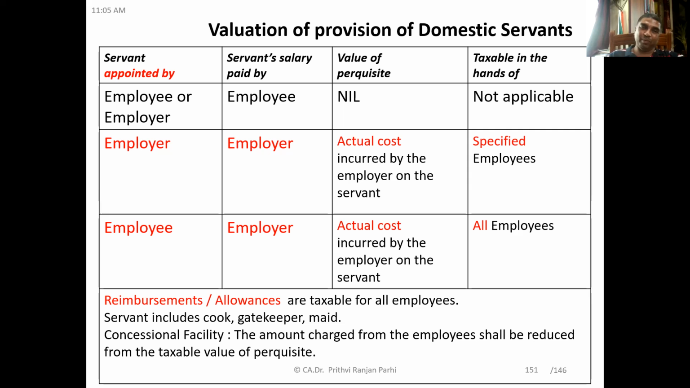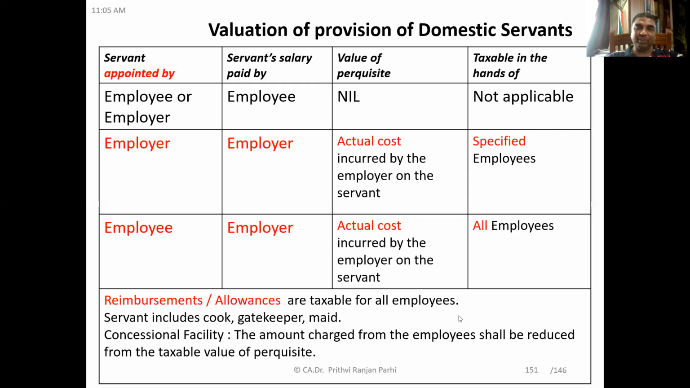Okay, it is for all employees. So if appointed by the employer and salary paid by the employer, it will be taxable only for specified employees. But if appointed by the employee and the servants' salaries are paid by the employer, it is taxable for all employees. It will be a perquisite only when salary is paid by the employer. If the salary is paid by the employee, it's not a perquisite at all. Right?